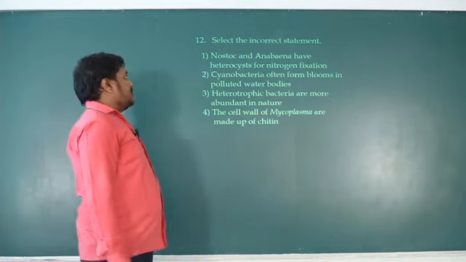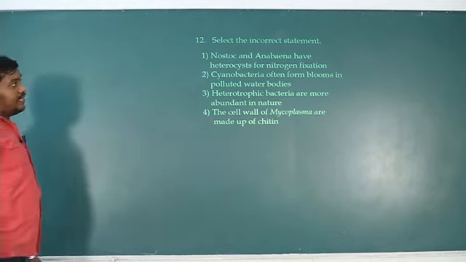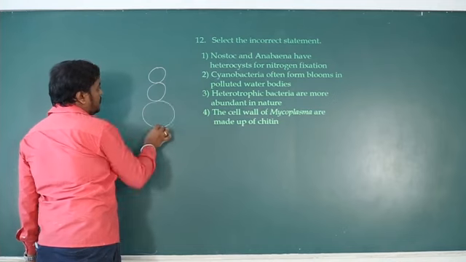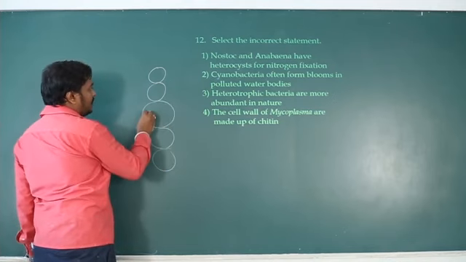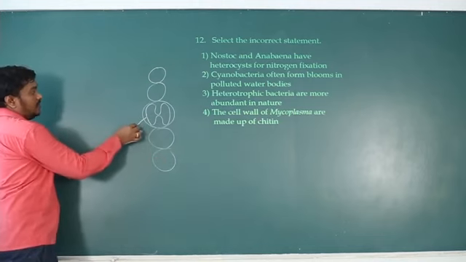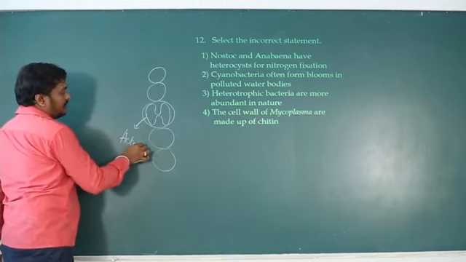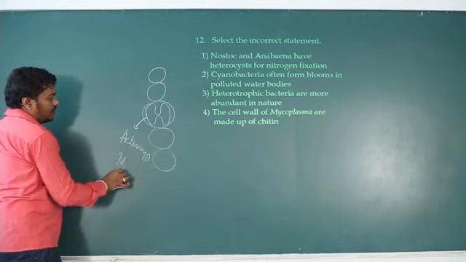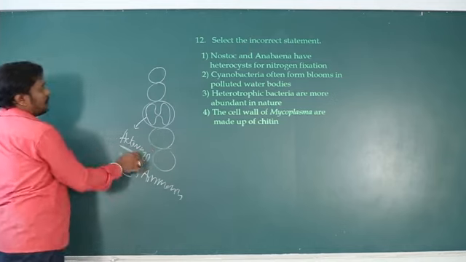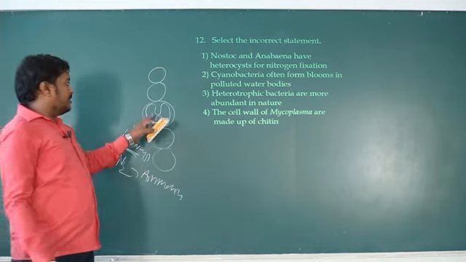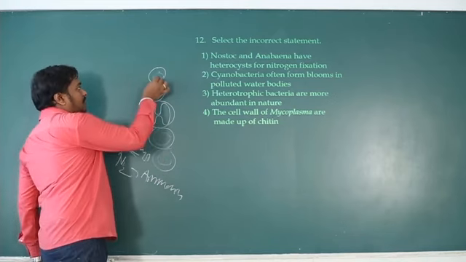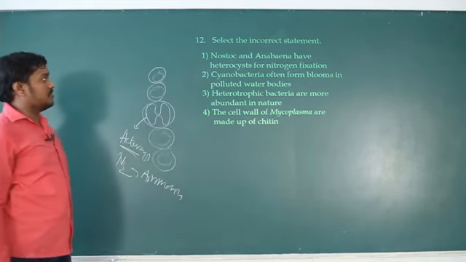Select the incorrect statement. Nostoc and Anabaena have heterocyst for nitrogen fixation. Both Nostoc and Anabaena have specialized cells along with the vegetative cells. They have a specialized cell like this, called heterocyst. This heterocyst is responsible for conversion of nitrogen into ammonia. So nitrogen fixation happens in the heterocyst. And the remaining cells are normal vegetative cells, which can perform photosynthesis.